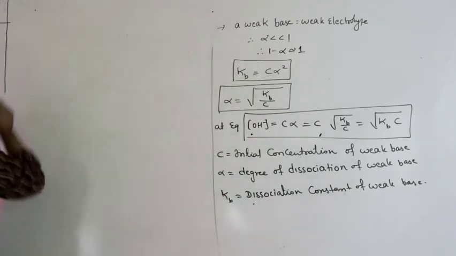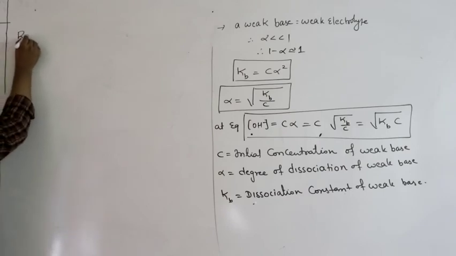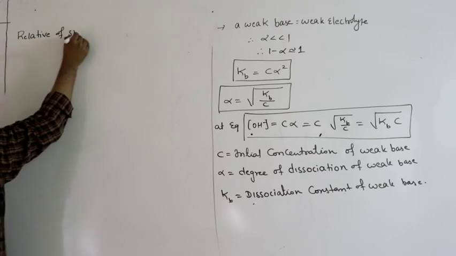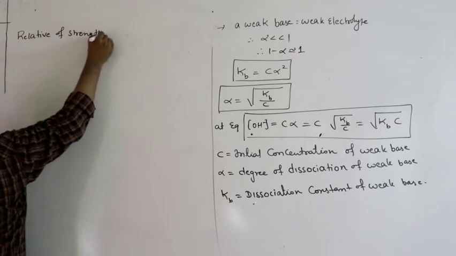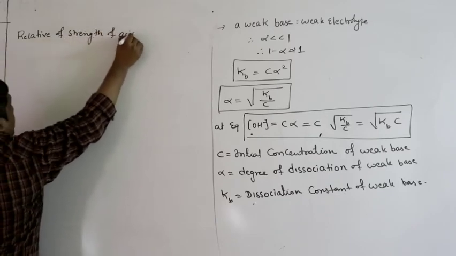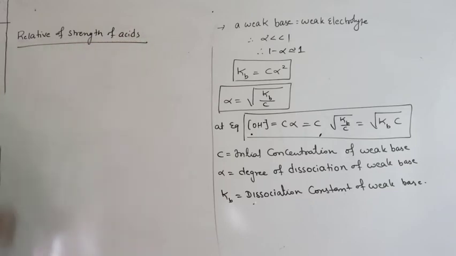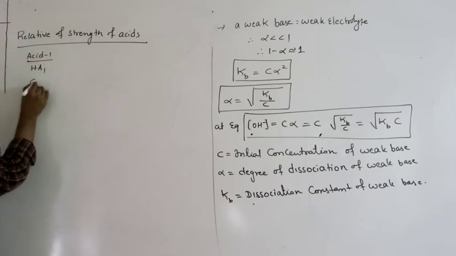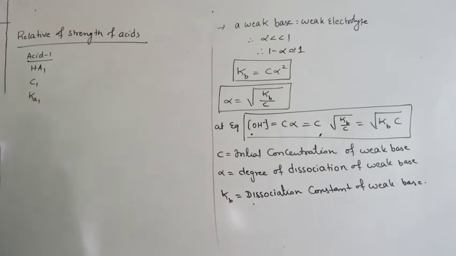So let us study relative strength, how to measure the relative strength of two acids. Suppose you have acid 1, say HA1, its initial concentration is C1, dissociation constant is Ka1.